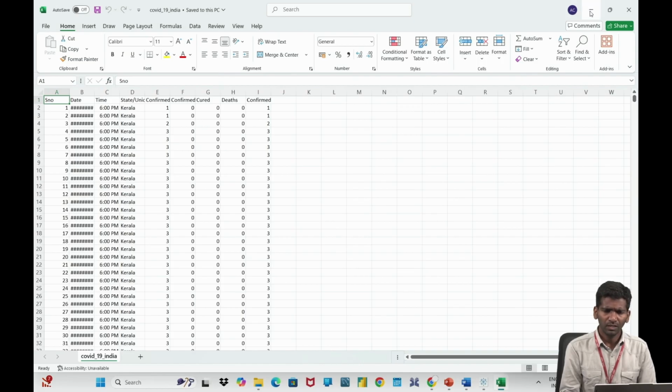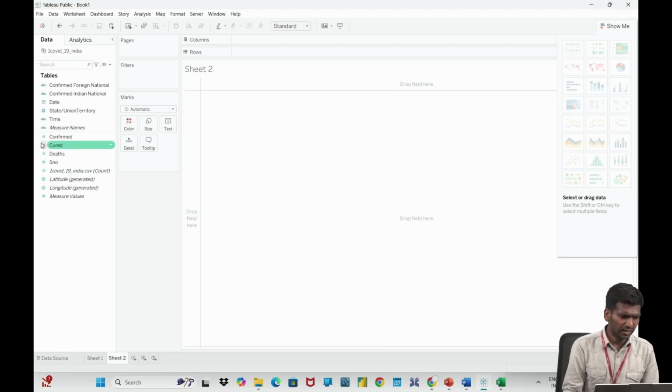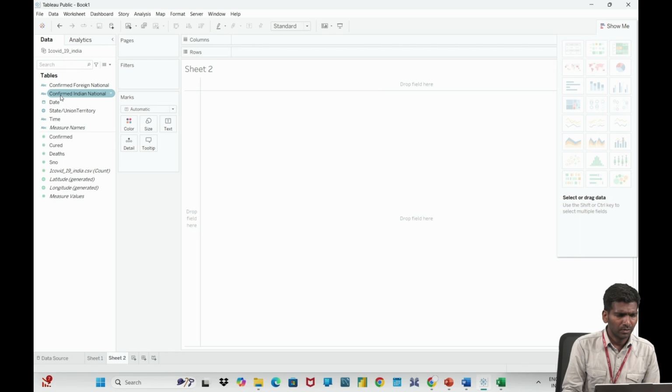Okay, and measurables will look in green color. So if you see, there is a color also. These are green color and these are blue color. So the line is separated. What are dimensions and what are measures, it is separated here. Okay, so in that way you can identify.